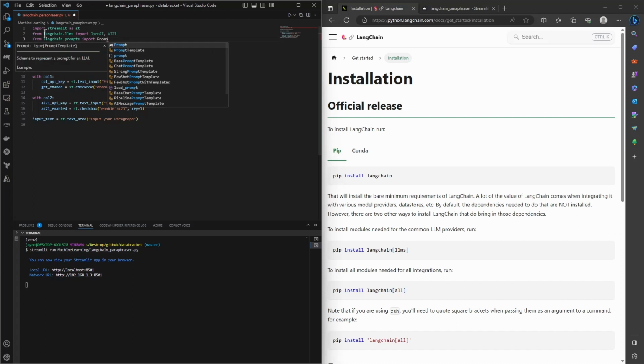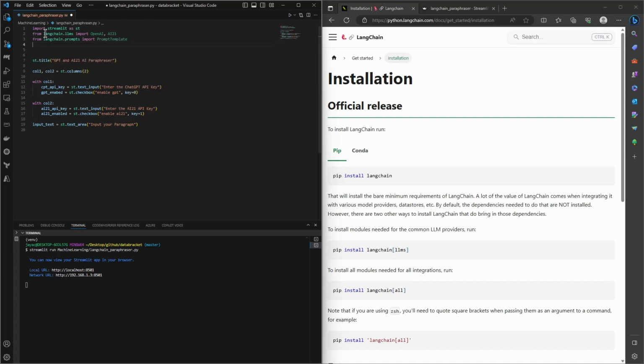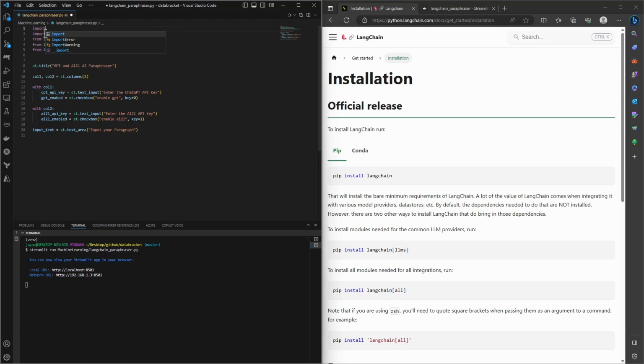Let's import prompt template, and we are going to import chain as well from LangChain dot chains, import LLM chain, and let's import simple sequence chain as well, where we are going to chain the OpenAI response to the AI21 response and paraphrase them in sequence. So this is fair enough.